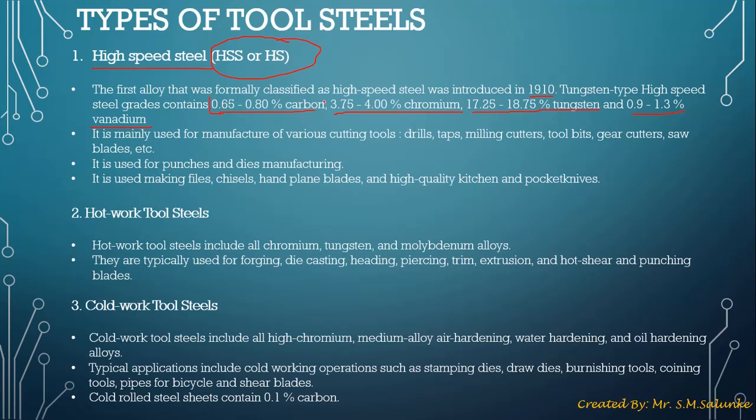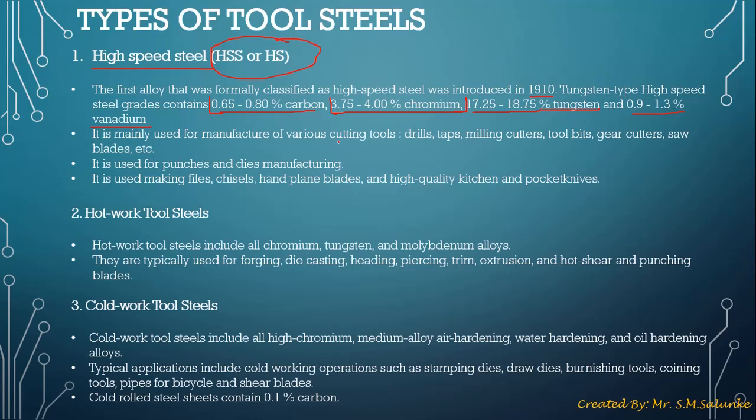Remember this percentage. You will be asked in the examination what the composition of high speed steel HSS is. So always remember these four elements, that is carbon, chromium, tungsten and vanadium, which are present in HSS, and try to remember the compositions of the various elements.